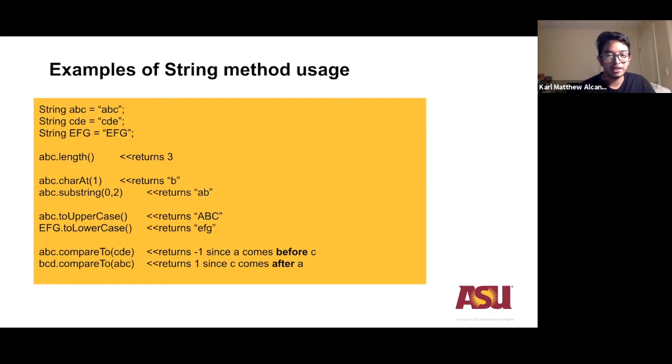And the method ABC.toUpperCase does what you expect. It returns a capital version of the string ABC. EFG.toLowerCase changes EFG to a lowercase efg. Next we do ABC.compareTo CDE. It returns a -1 because A comes before C. And if we were to do BCD compared to ABC, it returns 1 because B comes after A.